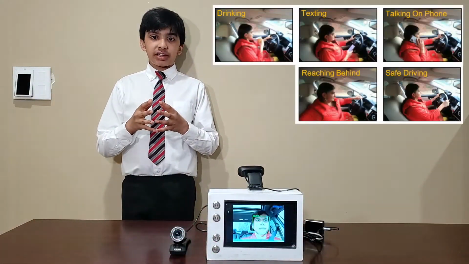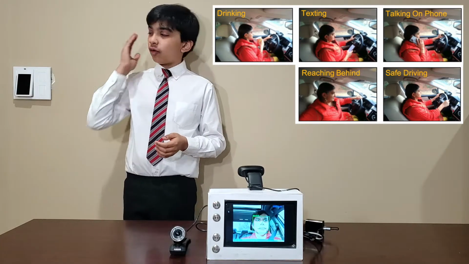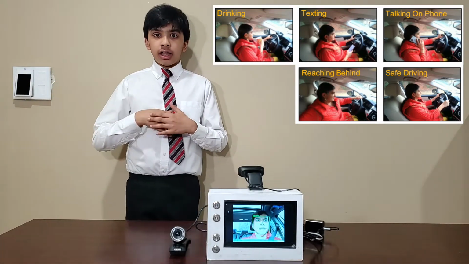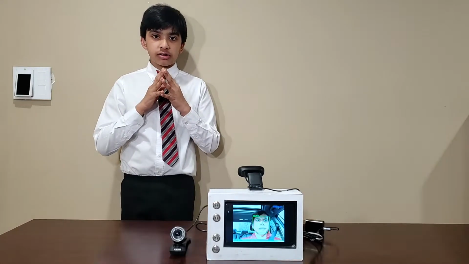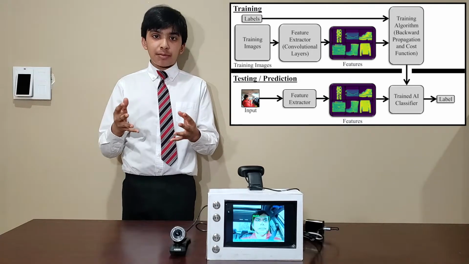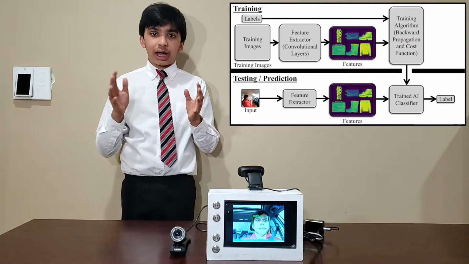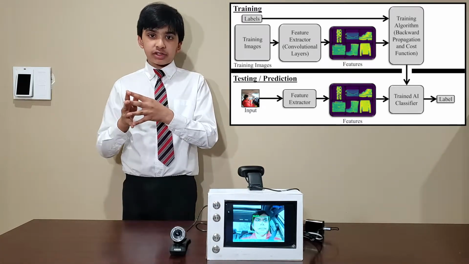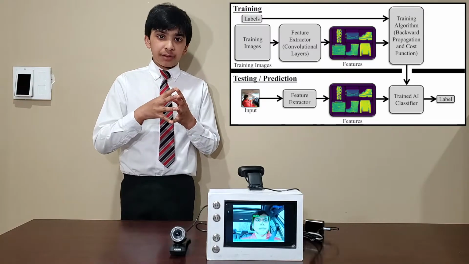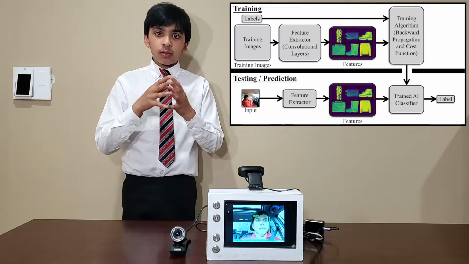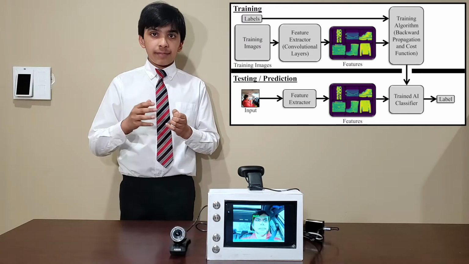Some of the main driver distractions include drinking, texting, talking on the phone, and reaching behind. My device can detect these, so the driver is focused on the road and not distracted, using a trained AI model. To train this model, I downloaded 2,000 images for each type of distractedness and 2,000 images of safe driving from a database called Kaggle, which is used by AI and data scientists.